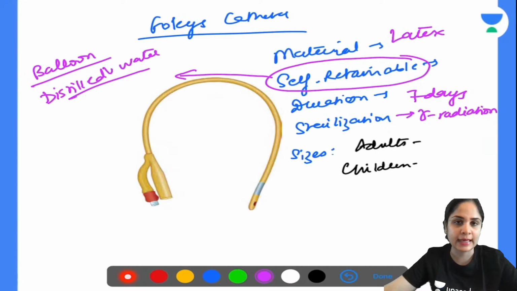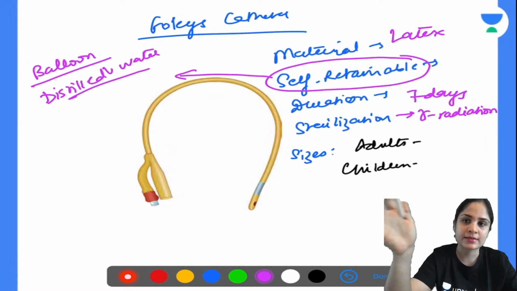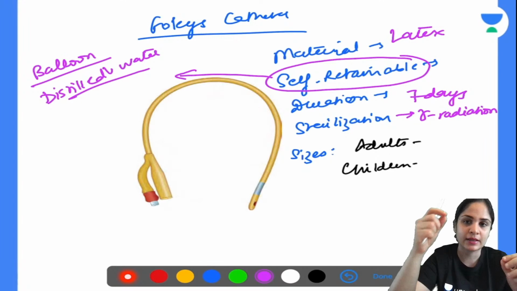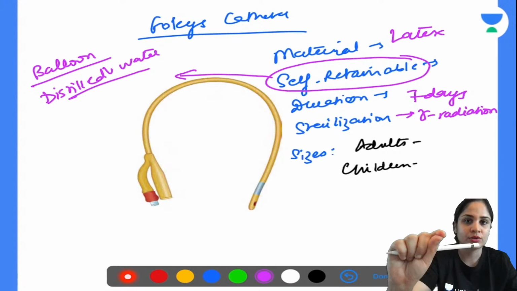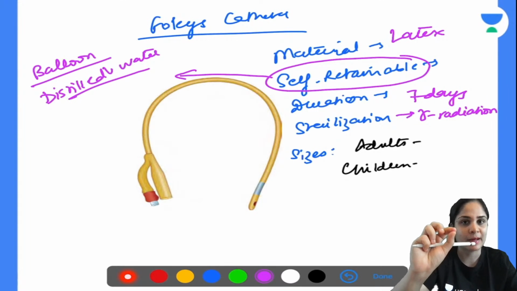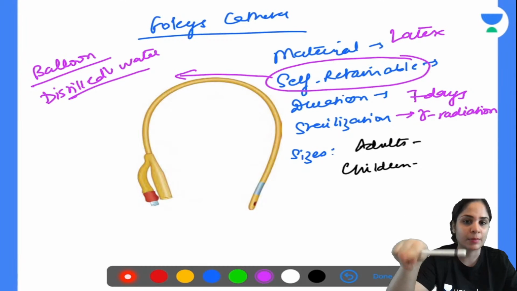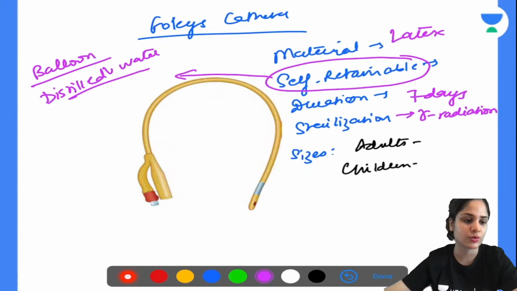Okay, so you'll make the entire Foley's catheter out of latex. After that, you have to sterilize it. Remember, have you all put Foley's in the hospitals? You all have to make sure you're wearing sterile gloves, and you have to clean the area very well at the urethra, and then you remove it in a sterile manner and you put it. So it is already in a sterile packet. So how do you sterilize it and put it in a sterile packet? By doing gamma radiation. Obviously, it is single use. The minute you remove it from the patient, you throw it away.